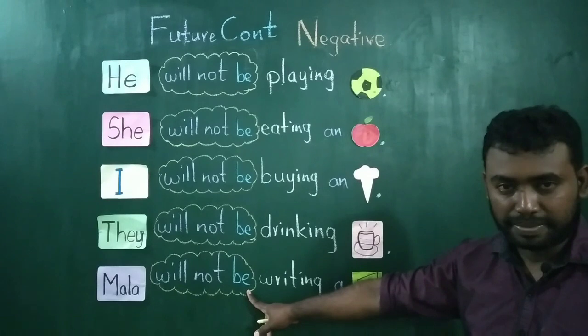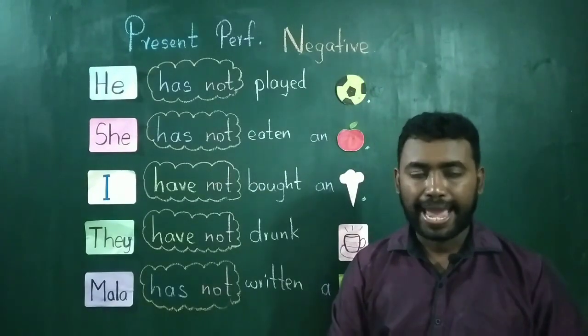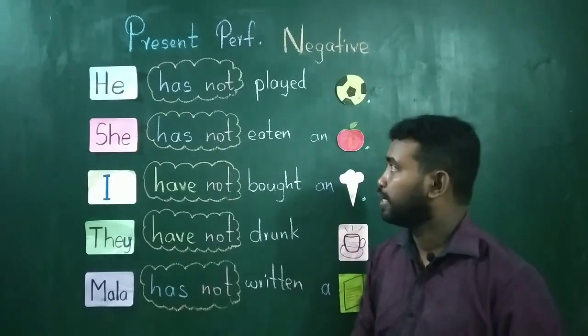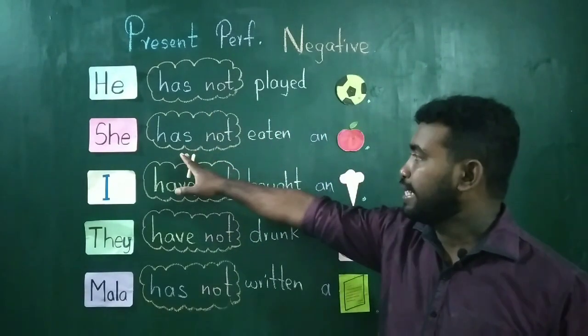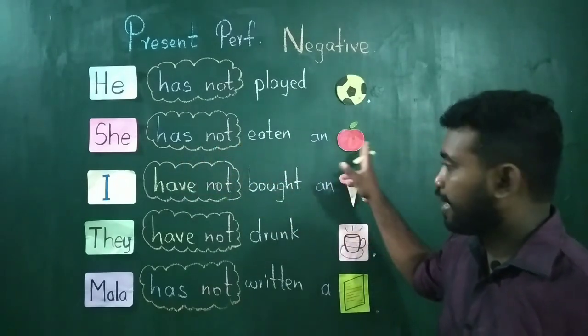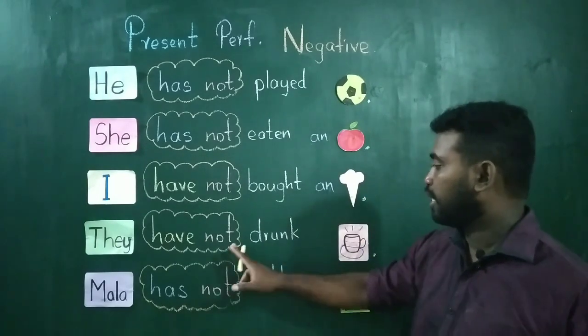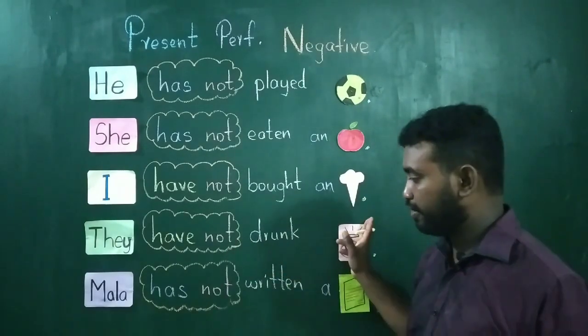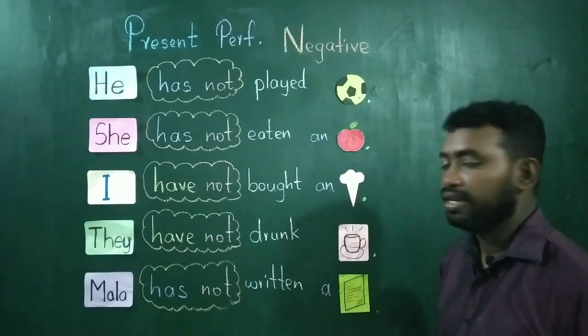So simple. Present perfect negative, put not next to has, have. So, he has not played football. She has not eaten an apple. I have not bought an ice cream. They have not drunk coffee. And Mala has not written a letter.